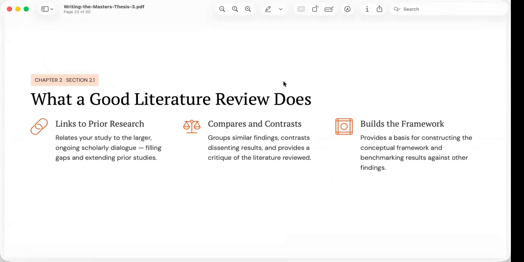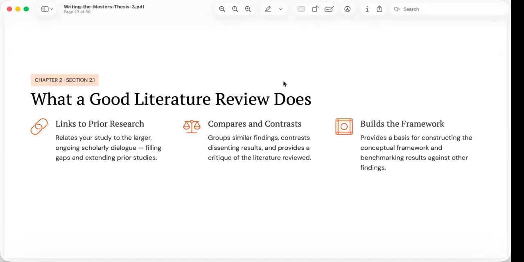So what makes a good literature review, or what does a good literature review do? I think that's a very interesting question to confront at this point, right? Now that we know what a literature review is, let's ask a more important question.